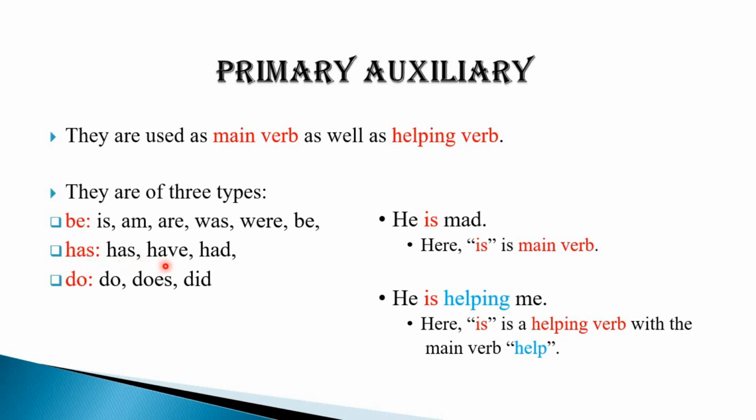Same way we have has and have for present tense, had for past tense, and do and does for present tense, and did for past tense. Why are is, am, are, has, have, had, do, does, did all different? This is based on the number, person and tense, and all this we do in detail in particular chapters wherever they are required. So here is just a simple introduction to how the different verbs are categorized under different headings. I hope this is clear.